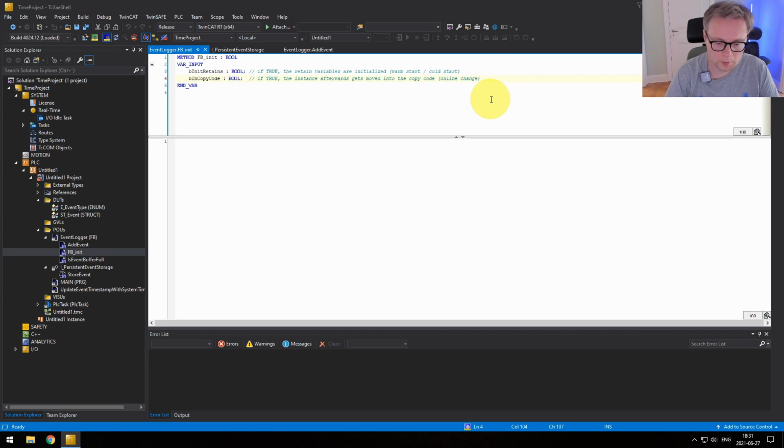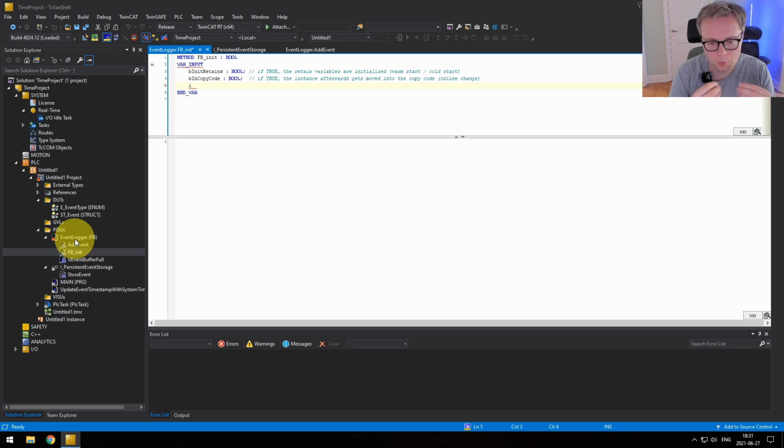So what we want to do here is that we want to provide an interface, a reference to this interface of persistent storage. And this is basically doing the dependency injection. So we want to have our reference to this interface coming in here. So whenever an instance is created of event logger, you need to provide what more data should go in here.